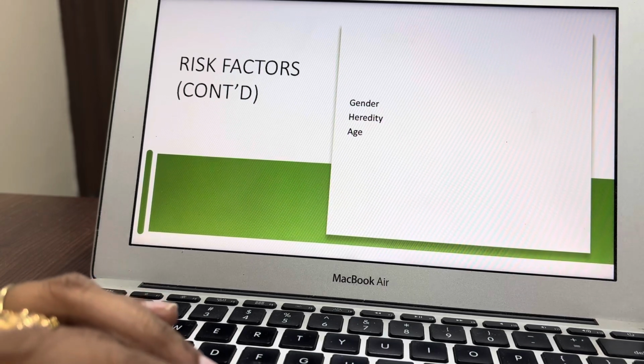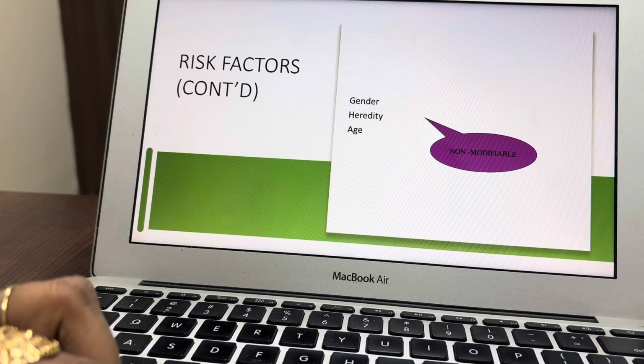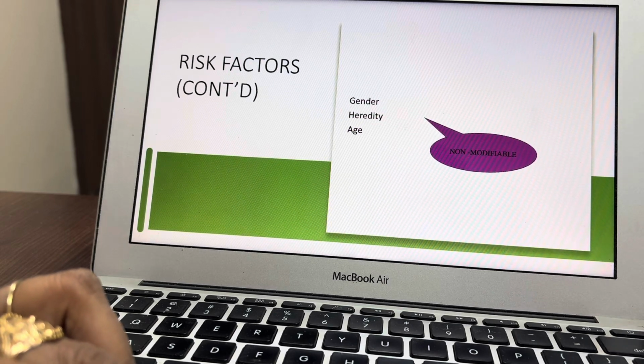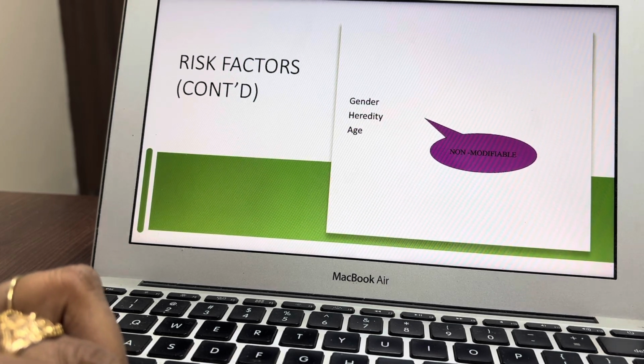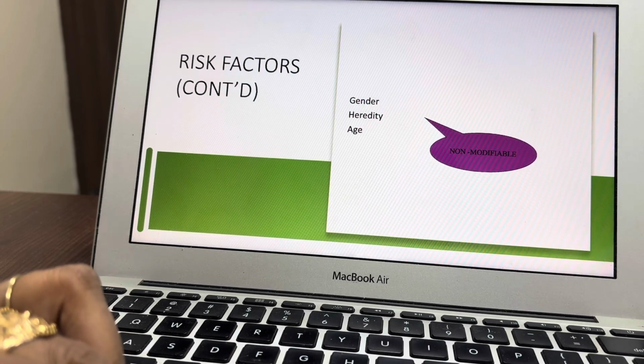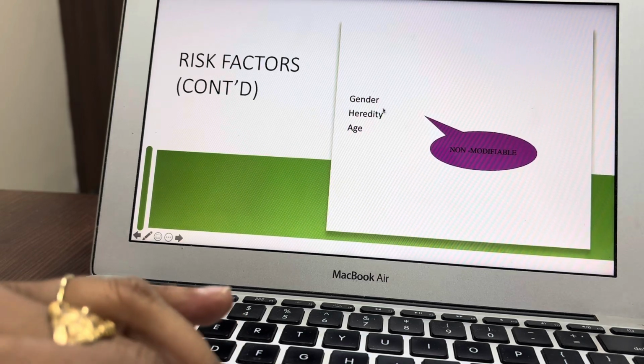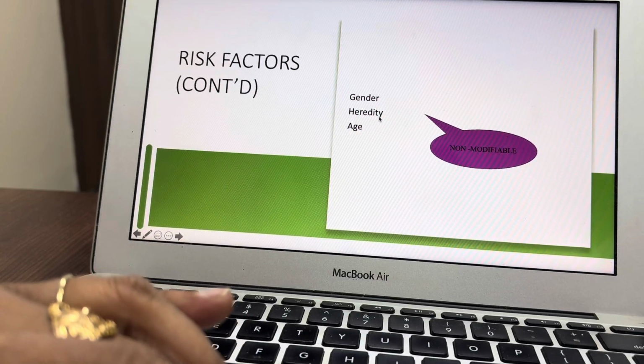The risk factors which are non-modifiable, that means we cannot modify them. They are gender. Male gender is at risk of developing coronary artery disease, more commonly, till the females reach menopause. After menopause, they are at the same risk of developing coronary artery disease.